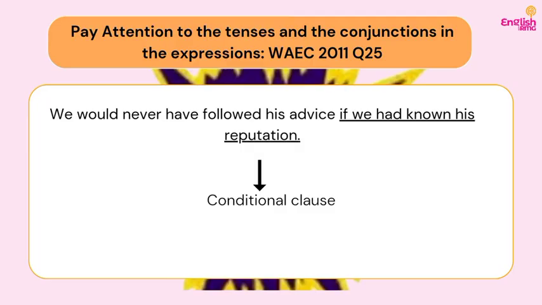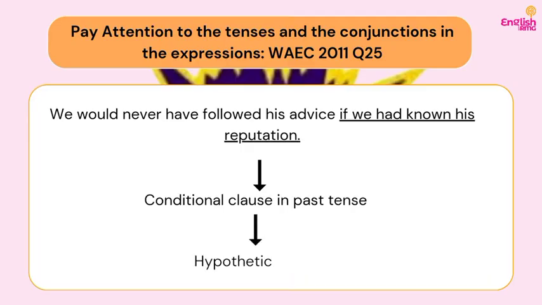So when a conditional clause is in the past perfect, "had known" tense, that means that thing has already happened. But now it's like we are regretting that it happened. Do you understand? If we had known, a conditional clause, it is also giving us a hypothetical situation. That is, it is already in the past. If we had known, that is, then we didn't know, but now we know. Do you understand? So it's like now we know, but then we were not aware.